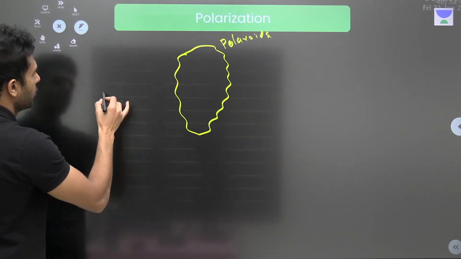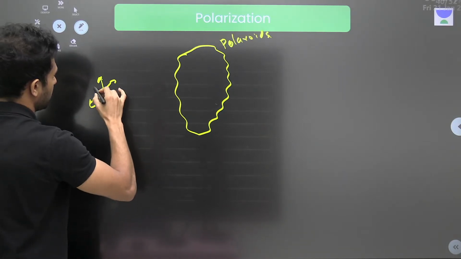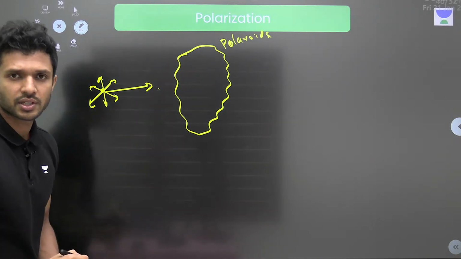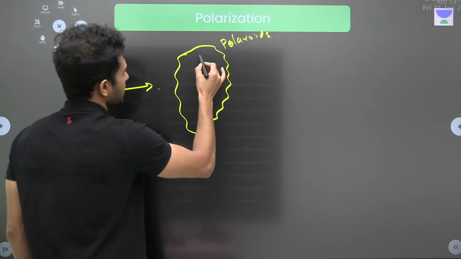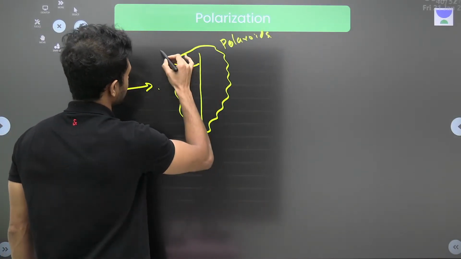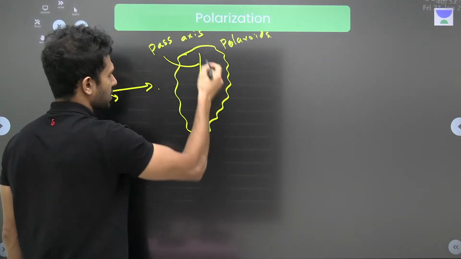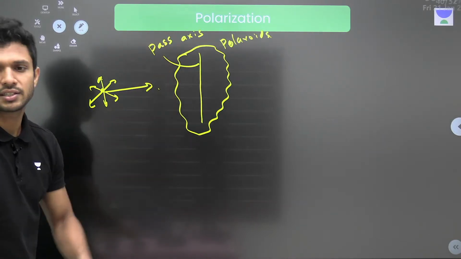Now, let's say an unpolarized light, which has vibrations in all directions, is coming towards this Polaroid. What will happen? In this Polaroid, there is an axis called the pass axis. The alignment of the molecules is actually what creates this pass axis.